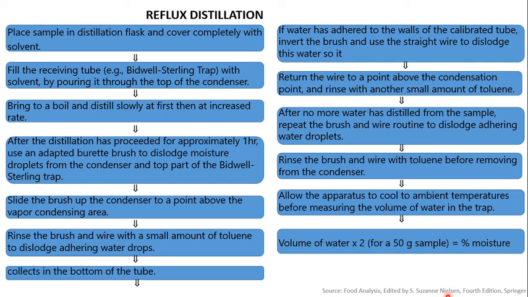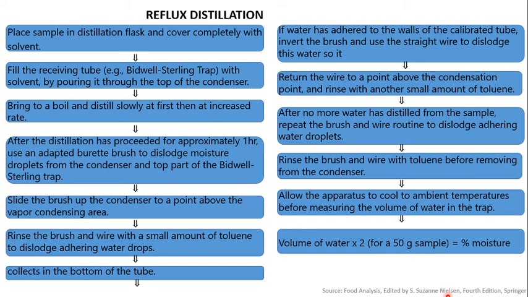Then, if water is adhering to the walls of the calibrated tube, invert the brush and use the straight wire to dislodge this water. Return the wire to a point above the condensation point and rinse with another small amount of toluene. After no more water has distilled from the sample, repeat the brush and wire routine to dislodge adhering water droplets.